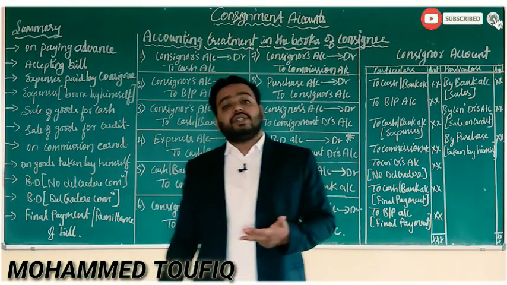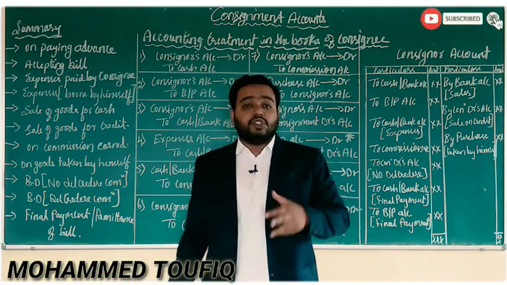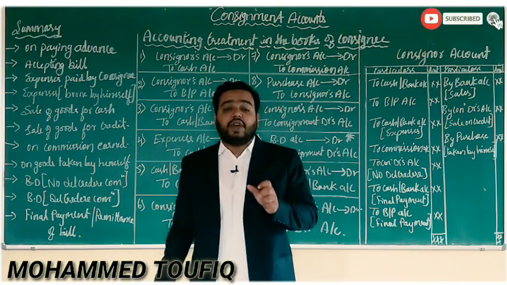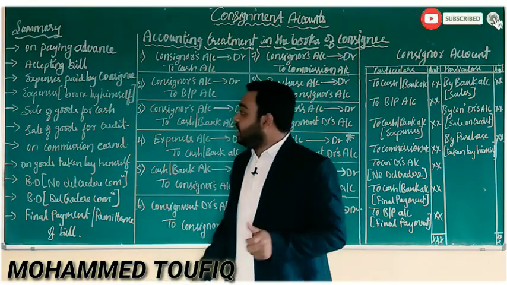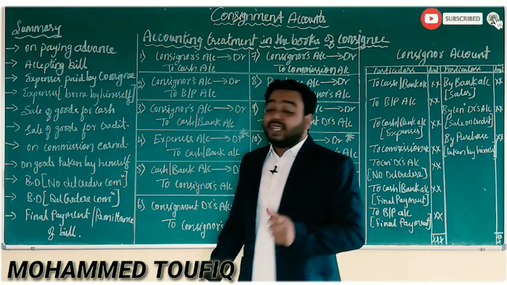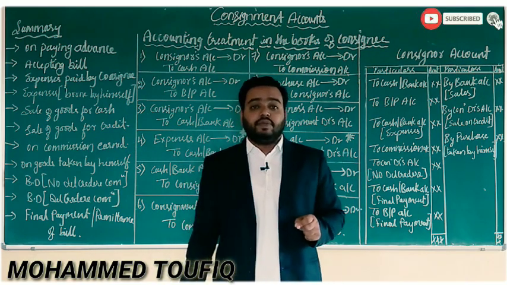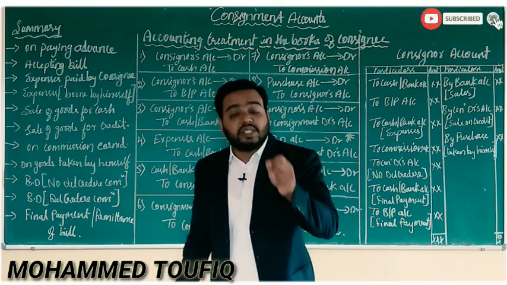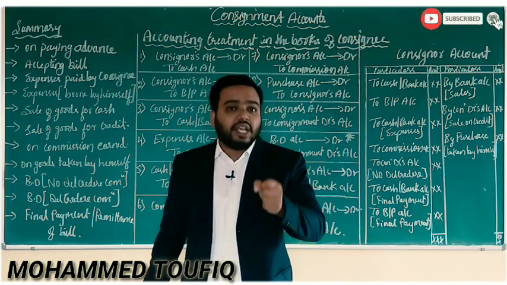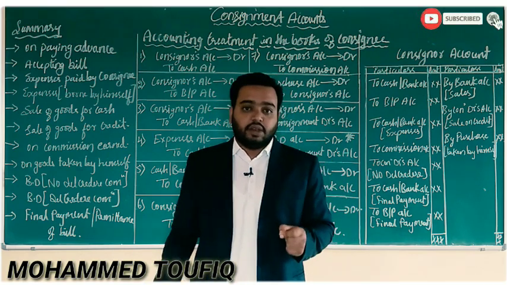Other than these transactions, you have other transactions also which you have to find in the consignment accounts, that is expenses paid by the consignee. A consignee will pay the expenses. That transaction also you have to find out in the question.